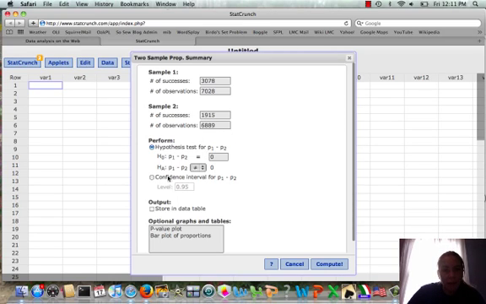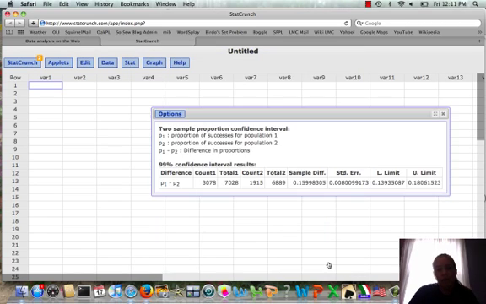And then we're doing a confidence interval, so we choose the confidence interval, the second bubble, and we change our level to be 0.99 confidence. And we can go to compute, and we see here's our upper limit and lower limit, so we get the exact same values as with the TI calculator. So again, you can use StatCrunch or the TI calculator to do your calculations here.